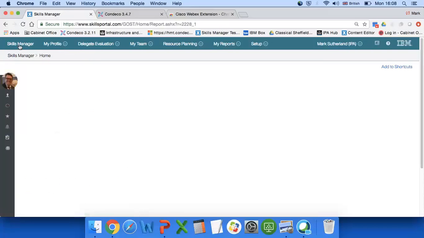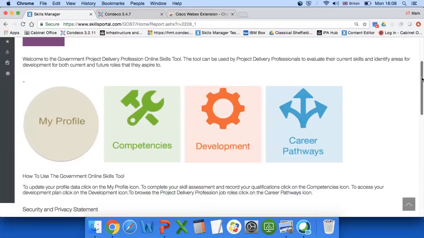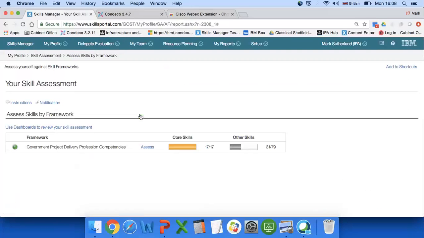So I'm going to show you the three elements of the GOST tool. First of all, it's the competencies, where you do your competency assessment. You just click on the icon, and at the moment you can see there's just the one competency framework. We are working with other government professions to get their frameworks on GOST, because obviously people have lots of skills in lots of areas, so it's very useful. If people do have some commercial skills, for example, they can do an assessment against that framework. When you click on Assess,